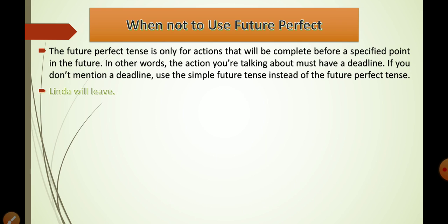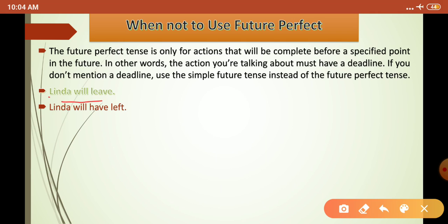See here, the first sentence is "Linda will leave." That is in simple future tense. And if we check "Linda will have left," here the deadline does not work in the first, but here there is a deadline, right? Maybe some point before she is going to leave, right?